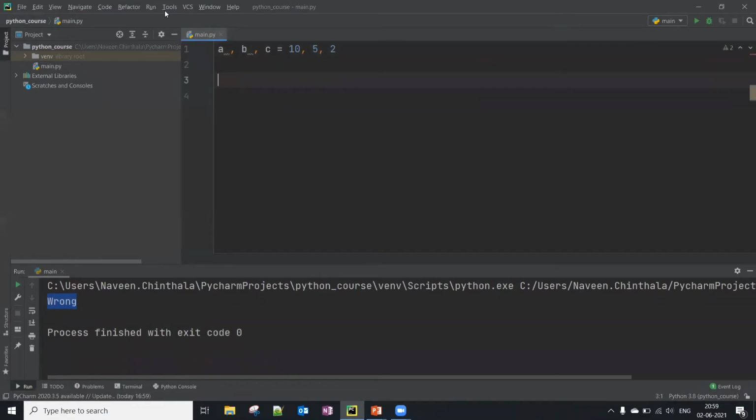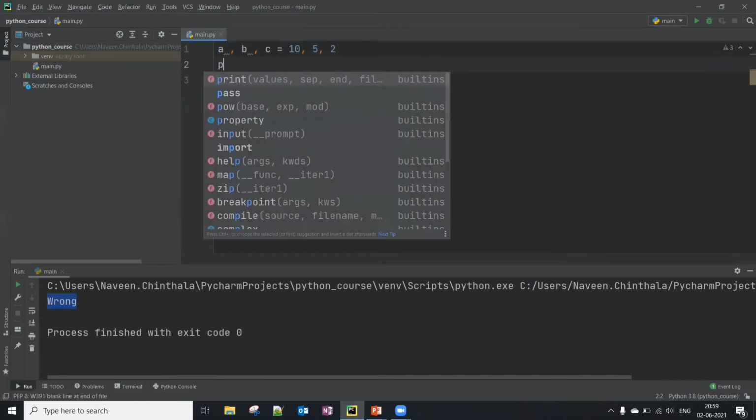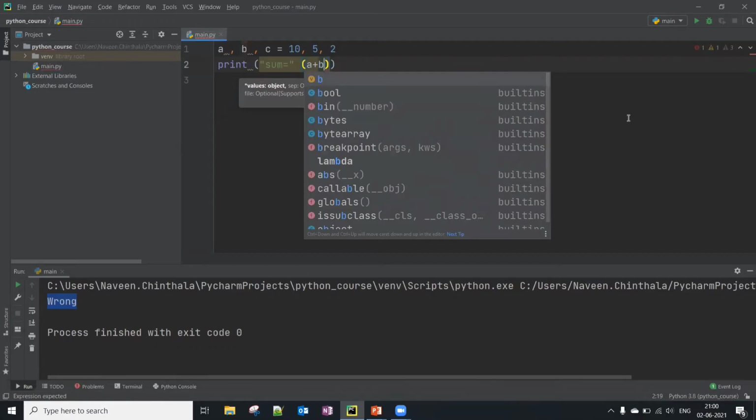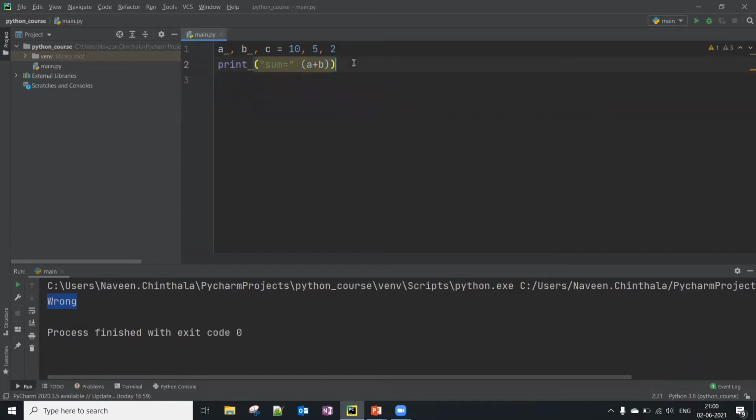I created 3 variables, and I assigned the value 10 to A, 5 to B, and 2 to C. Now let me print the sum of these 2 variables, A plus B. Let's print only this one.